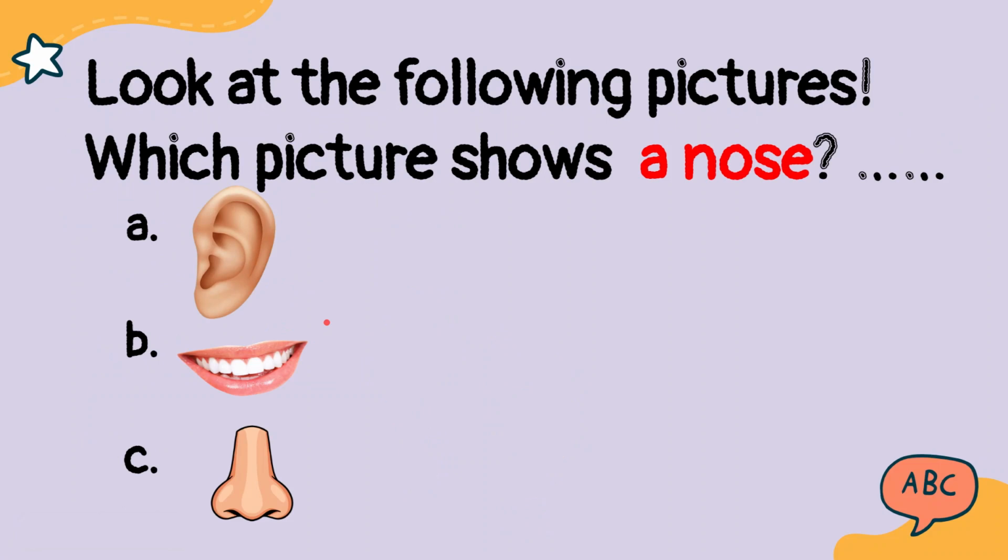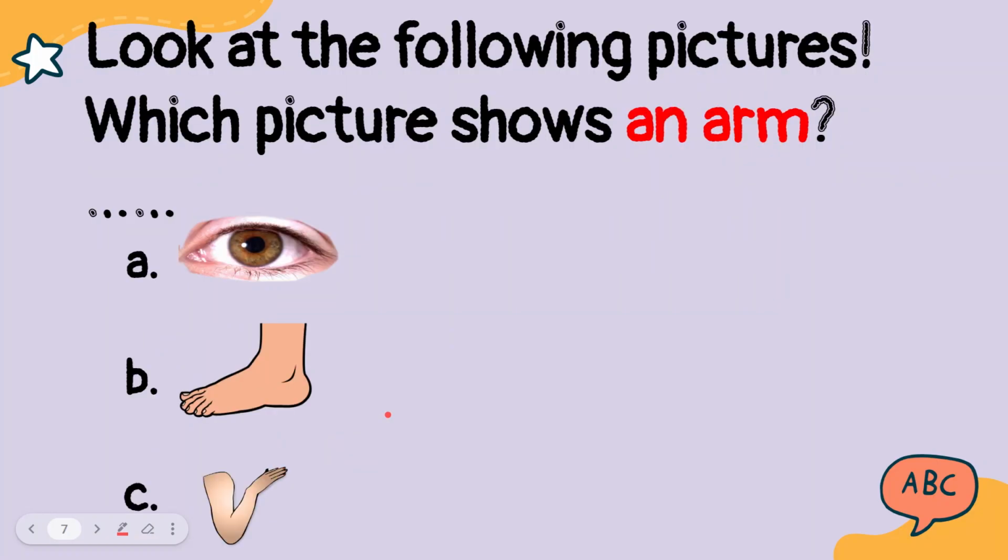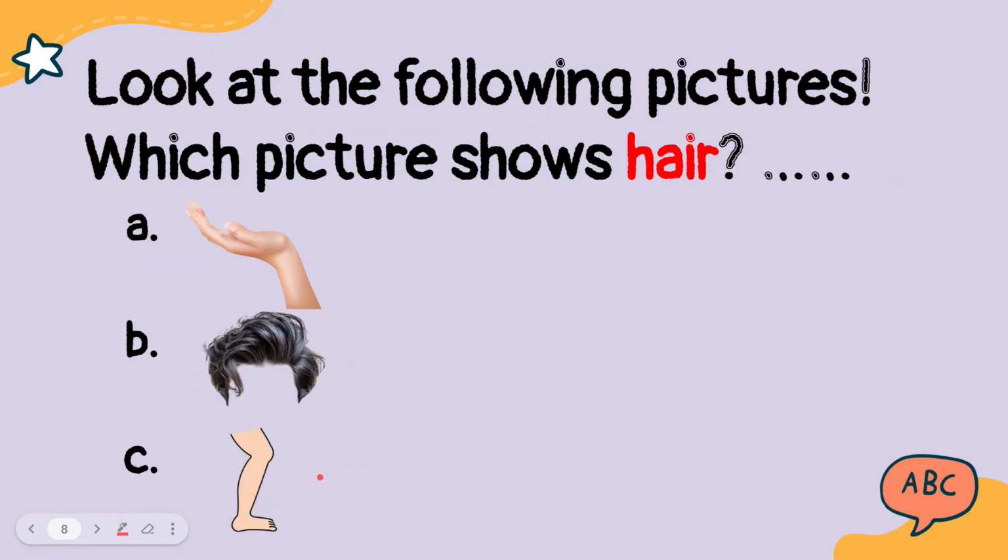Okay, now let's look at the following pictures. Which picture shows nose? Can you guess which one is nose? Of course, the answer is C. Okay, how about this one? Which picture shows an arm? Of course, the answer is C. Now, how about this one? Which picture shows hair? Of course, the answer is B.